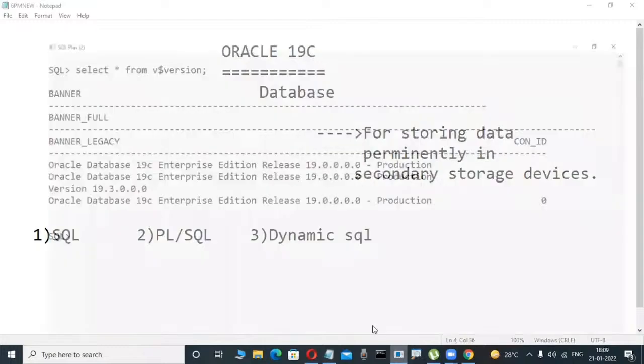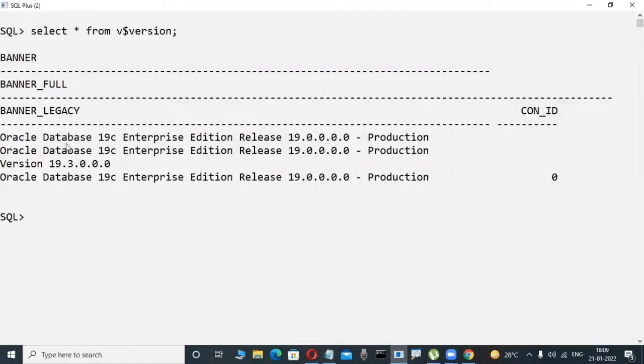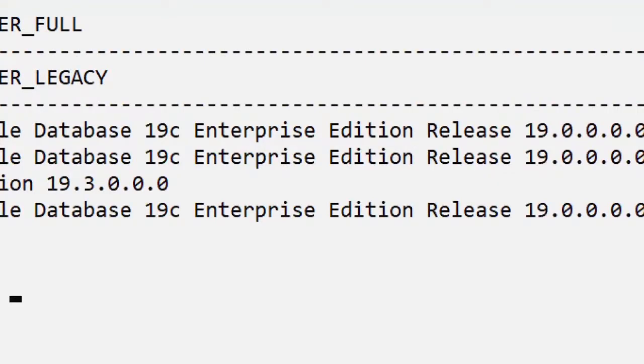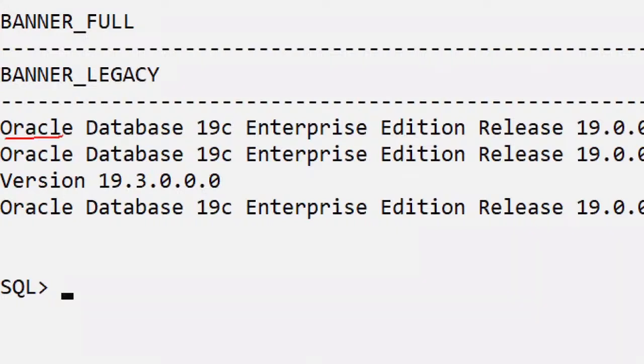What I told you yesterday was a small concept. Oracle is a product from Oracle Corporation. But what type of product is it? A database product. The version we are learning in our course is 19c, which is a version of this DB product.